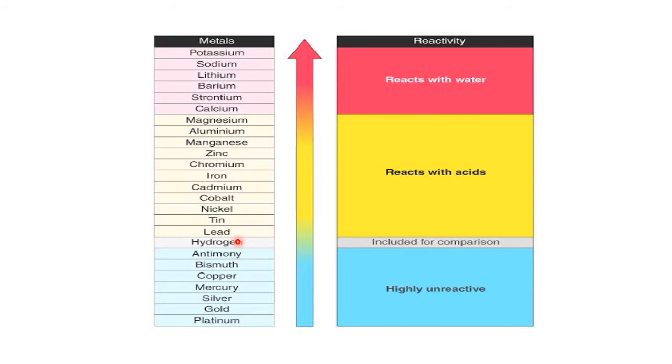Hydrogen is included for comparison. All these metals are before hydrogen, which means they are more reactive than hydrogen. So if these metals are combined with acid, they will displace the hydrogen because they are more reactive. Whereas metals that come after hydrogen in the series are less reactive. If you take these metals with acids, there is no displacement of hydrogen, so no reaction. Hydrogen is taken as the standard, a reference for the comparative study. These are more reactive than hydrogen, and these are less reactive than hydrogen.